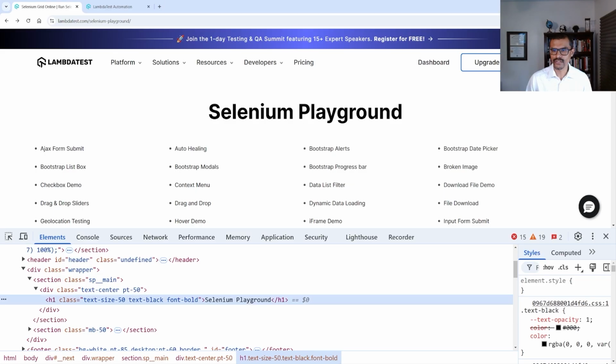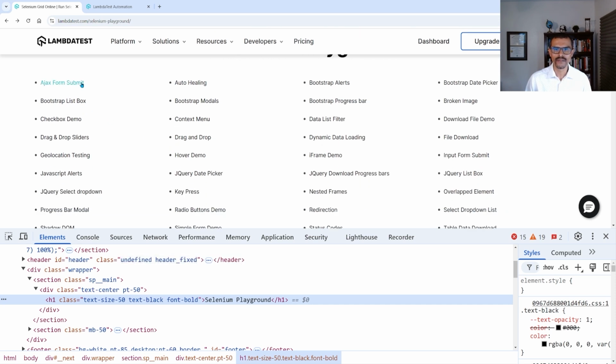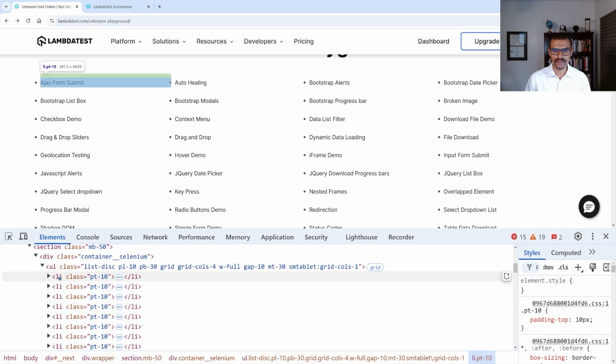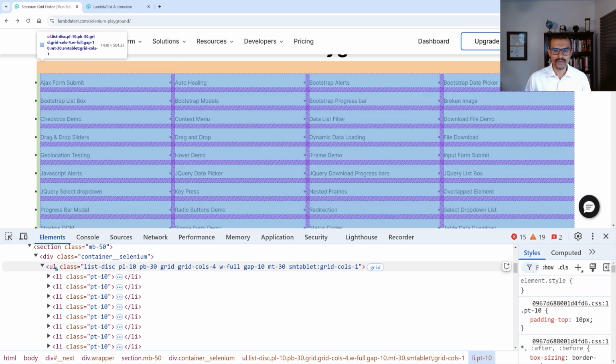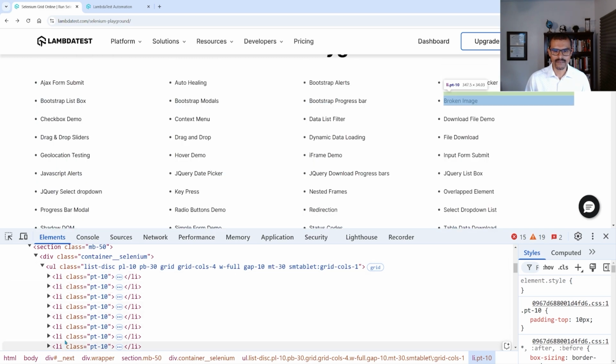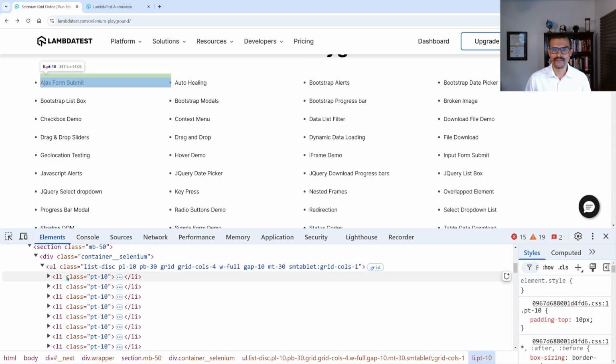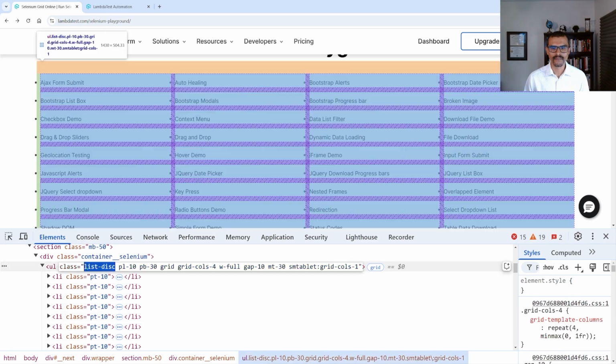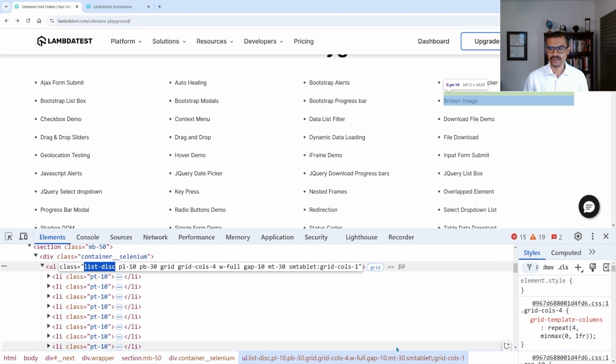The next one that I want to show you guys is how to check for children of an element. So if I look at this over here, right, there's a lot of anchor tags, right? A lot of links. Let me inspect one of these. Notice all these li elements right here, right? So we have an unordered list and then a bunch of list items inside of it, right? So I want to make sure that this unordered list has children underneath it. In order to locate this unordered list, I'm going to use this class right here, this list disk. So let's go ahead and do that.